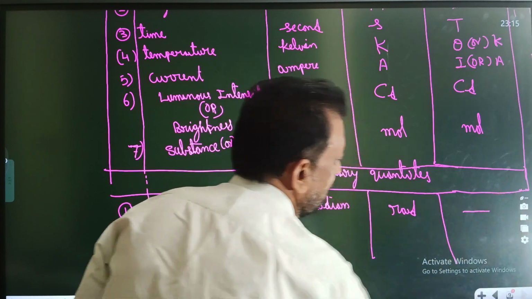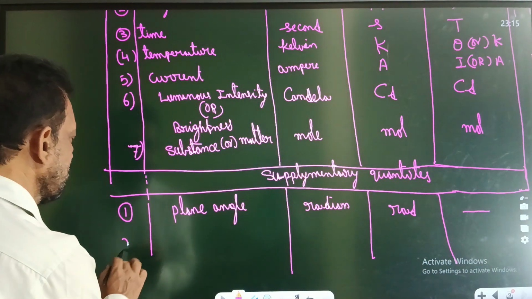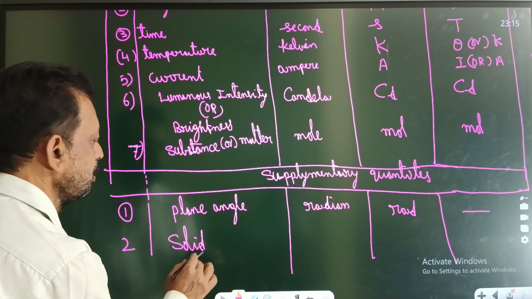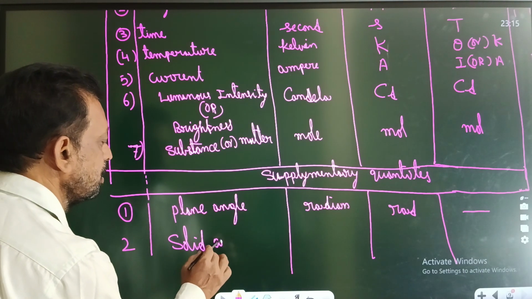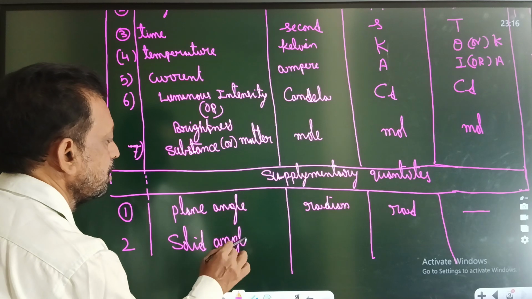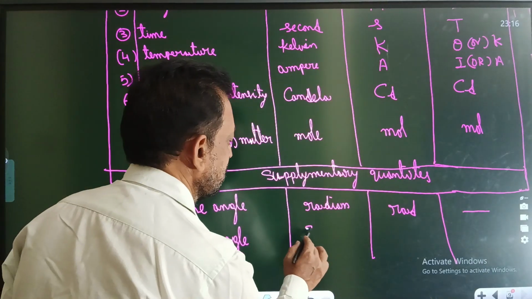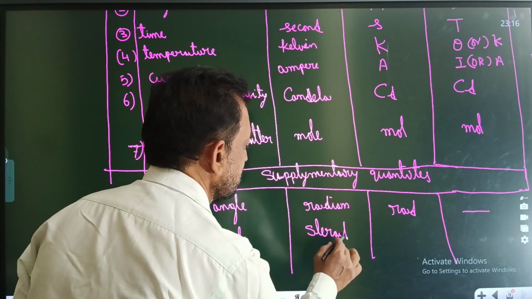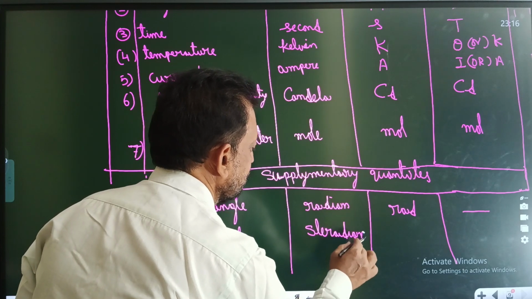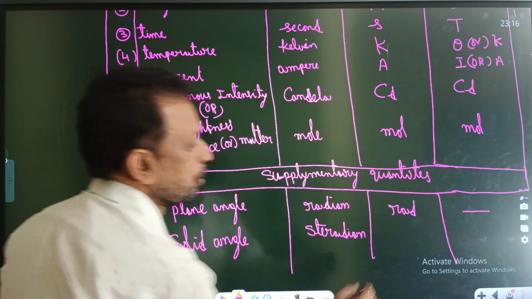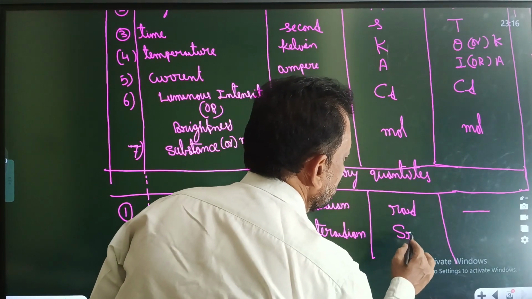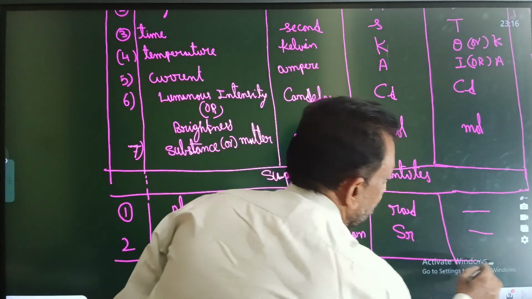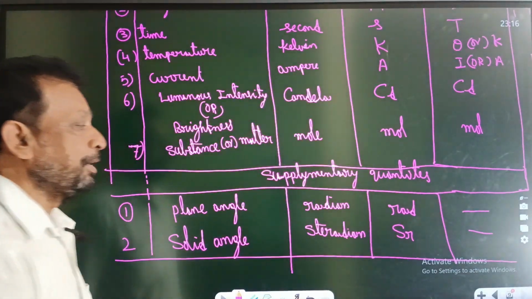So no dimension symbol. Second, the last one, solid angle. The unit is steradian. Small letters only. Steradian, sr. S, R. No dimension symbol. Okay, so this is what you call derived fundamental quantity names.